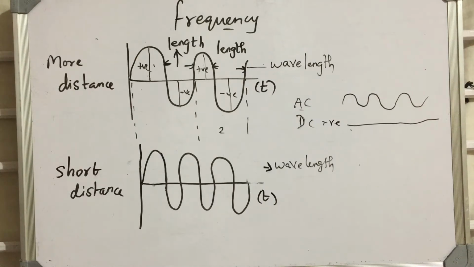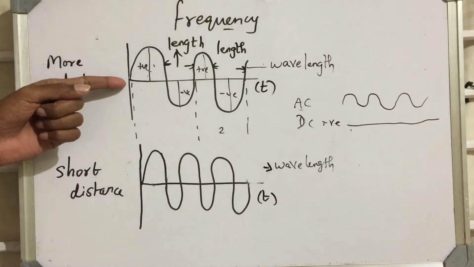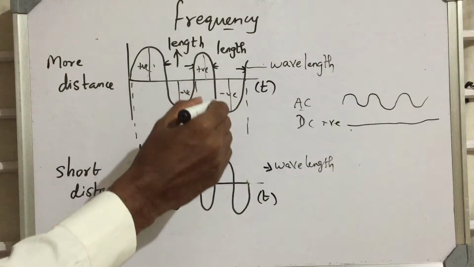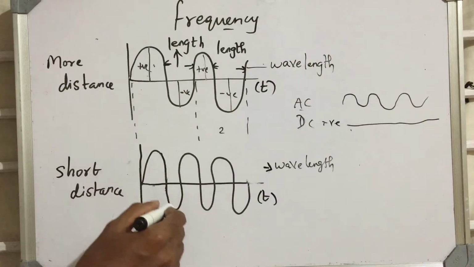In this presentation, we are going to see about frequency. In the previous lecture, we have seen about analog signals and digital signals and electromagnetic waves also. So, in this lecture, we are going to see frequency. Here I have given two frequencies. This is called a wave, which is going now, and here also this is the wave.